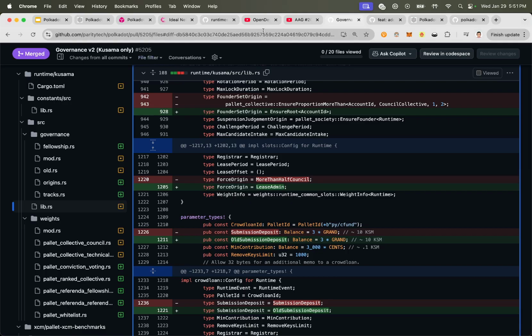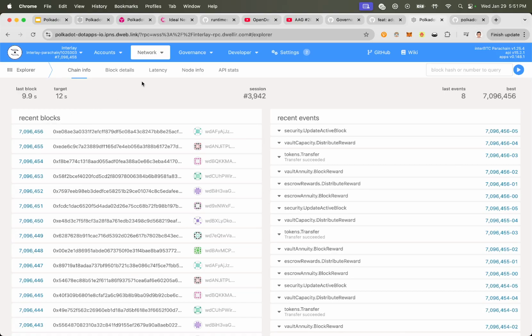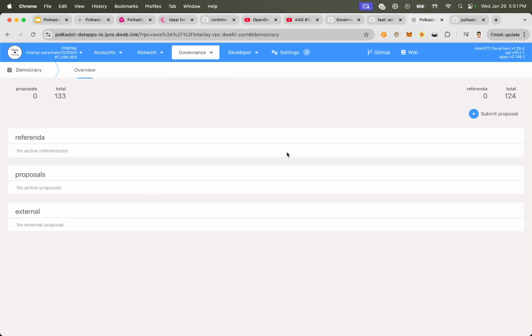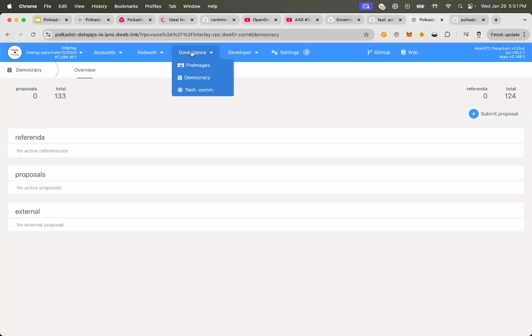I'll show you, for example, there's a blockchain called Interlay. Interlay is doing some really novel stuff with Bitcoin, but on Polkadot, and it's producing blocks. And guess what? It has a governance system. It has governance v1, and it works. There it is, democracy, right? It's pretty cool. It's very basic. You can submit a proposal. If I click submit a proposal, I have to submit a pre-image, and then the community can vote on it. And so it's up to you, from a Substrate perspective, how you would want to configure governance for your chain, if you want a treasury as part of your governance and such, right?